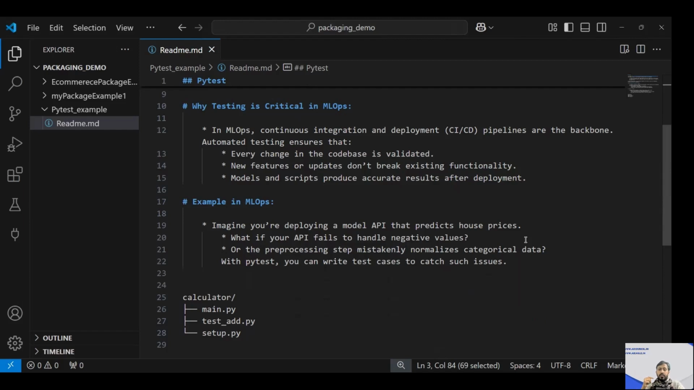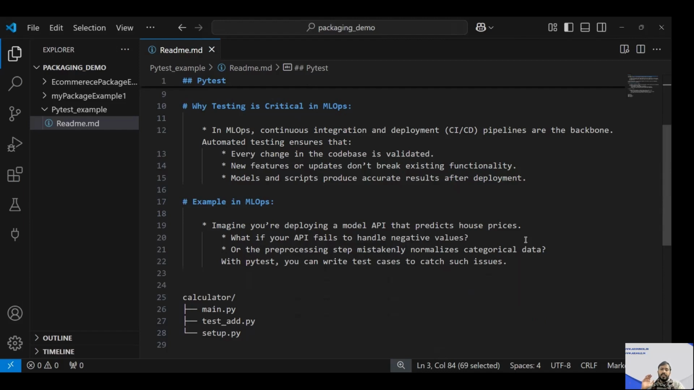Now, when we are going with this, we'll try to understand the importance of testing in real life and MLOps. Now we'll learn how to use Pytest. Pytest is a Python library that is very simple for beginners, and it is very powerful also for advanced testing needs, right?